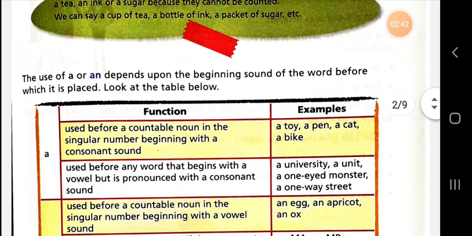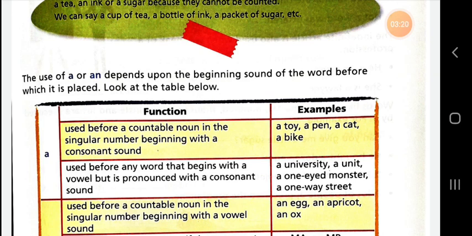The use of a or an depends upon the beginning sound of the word before which it is placed. So this depends on the sound of the word. If the countable noun begins with a consonant sound, we use a: a toy, a pen, a cat, a bike. And we use a before any word that begins with a vowel letter but is pronounced with a consonant sound.